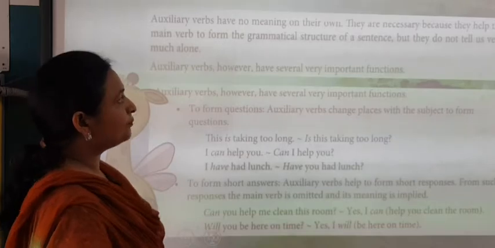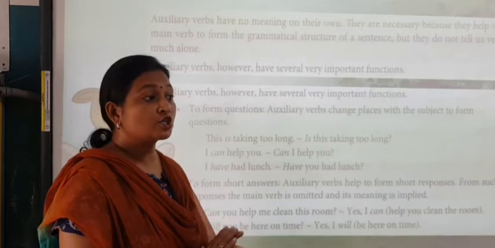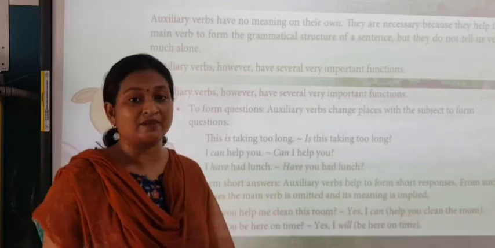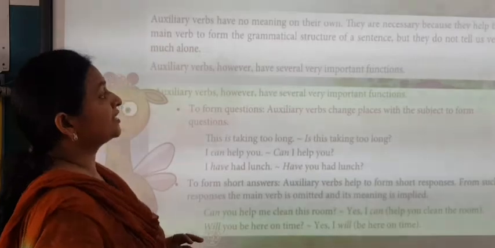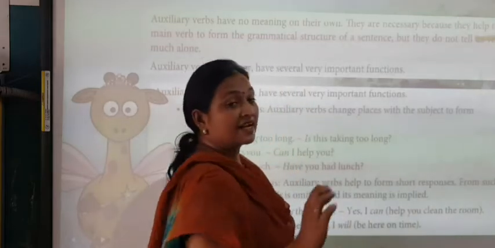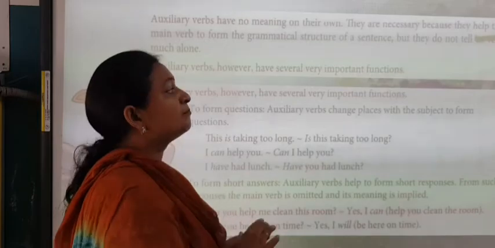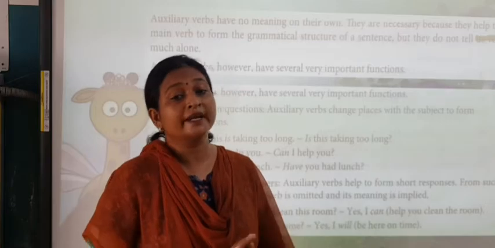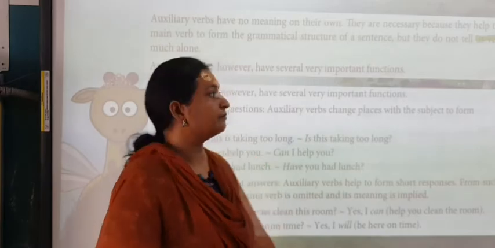Auxiliary verbs have no meaning on their own. Okay, no meaning on their own means if I write she was going to market, and I just take was, that was alone doesn't have any meaning. It is incomplete. So that's what they have written. They are necessary because they help. This is the main factor. It helps the main verb to form the grammatical structure of a sentence, but they do not tell us very much alone. So when it is used alone, it doesn't have much meaning, but when it is used with the main verb, it has got a meaning.